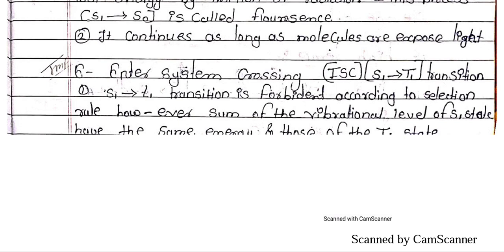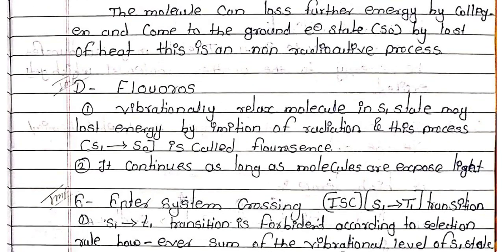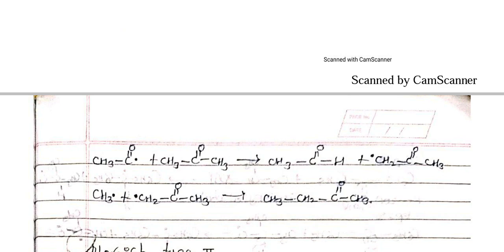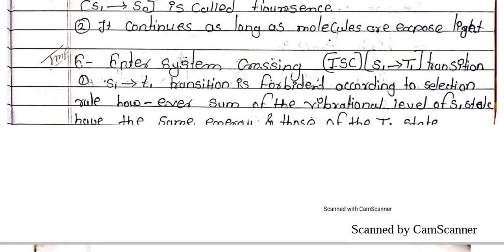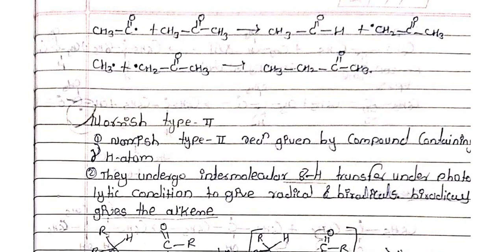Intersystem crossing is the singlet to triplet state transition. S1 to T1 transition is forbidden according to the selection rule. However, some of the vibrational levels of the S1 state have the same energy as those of the triplet state.